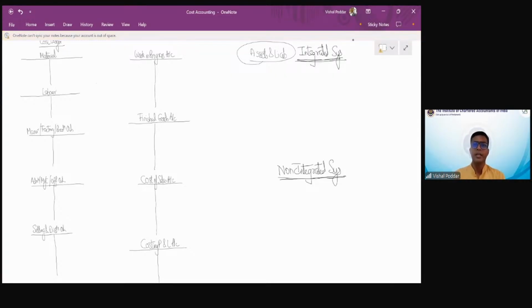Now, what is an integrated system? Since you are going to use the same data, from that same data you will pass all the journal entries, prepare all the ledger accounts, and prepare a balance sheet, that will be financial accounting. From the same data, you will again prepare these accounts and find out product costs. Then, can we merge both of them and prepare one set of books?